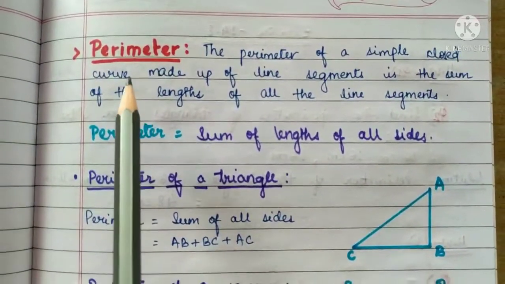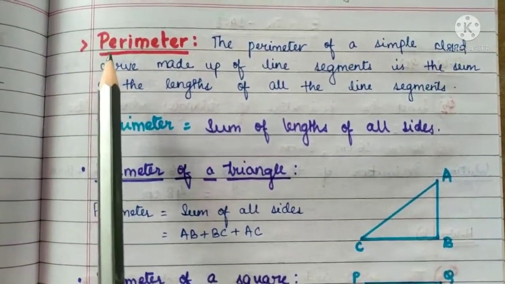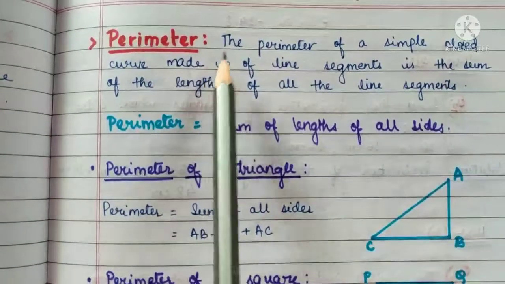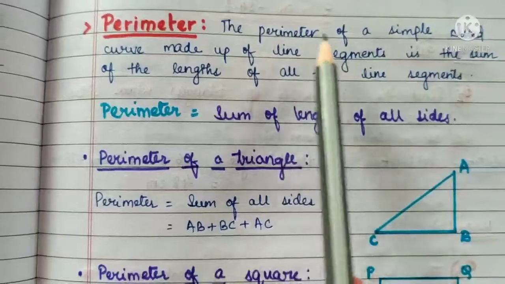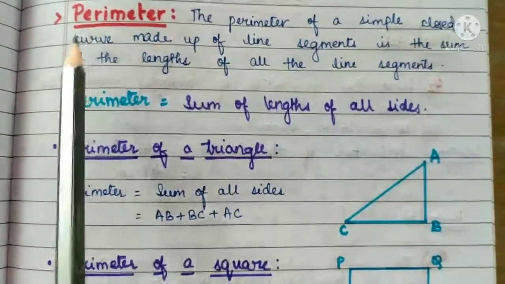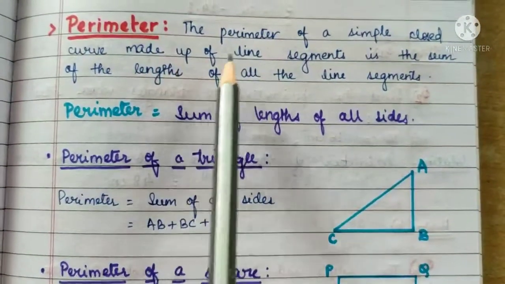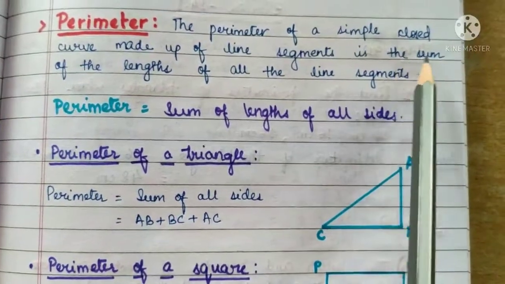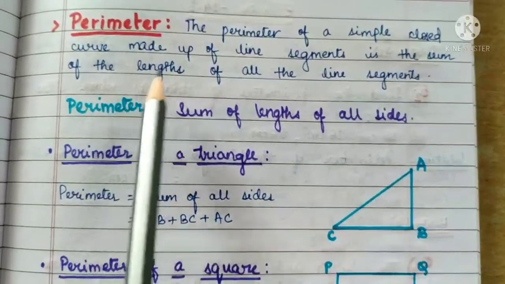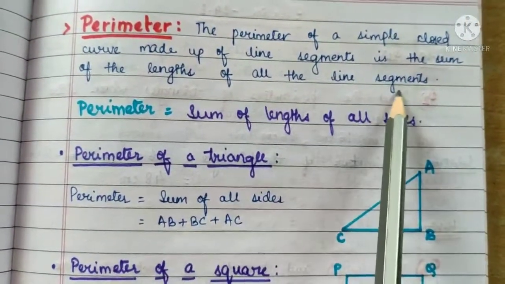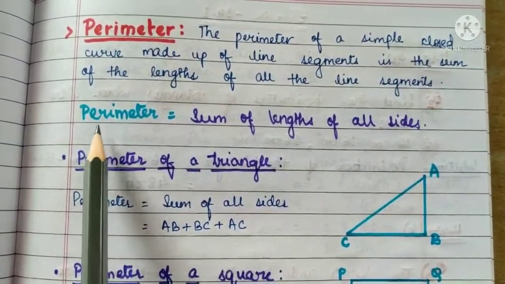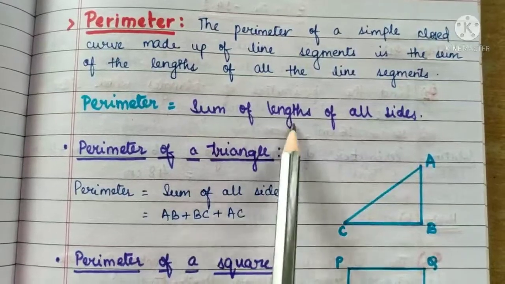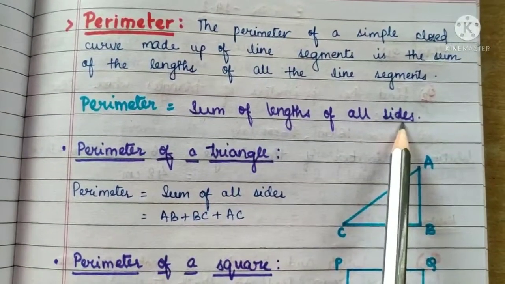Dear students, in this video we are going to learn about perimeter of various closed figures. What is a perimeter? The perimeter of a simple closed curve made up of line segments is the sum of the lengths of all the line segments. So we can say that perimeter equals the sum of the lengths of all sides.